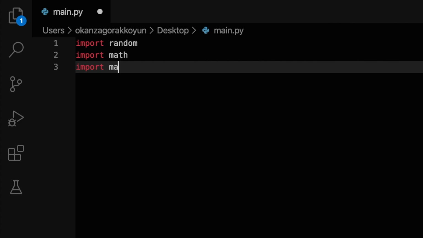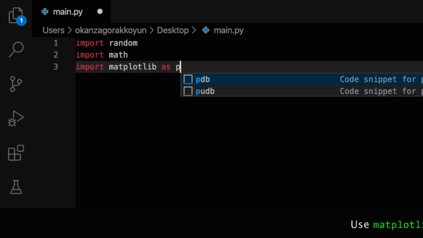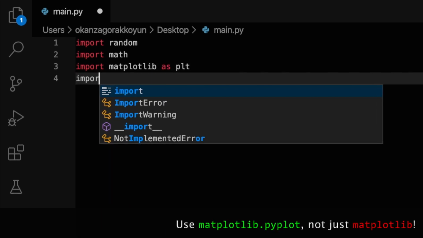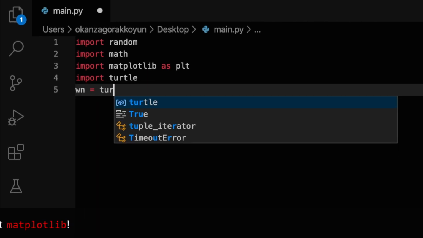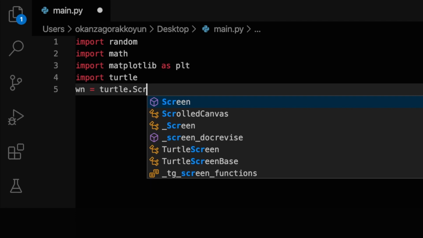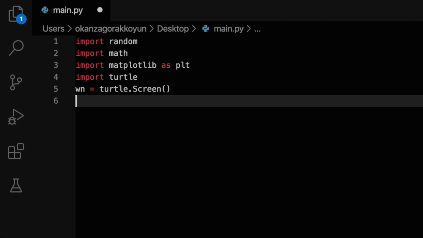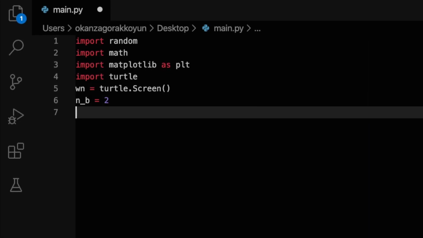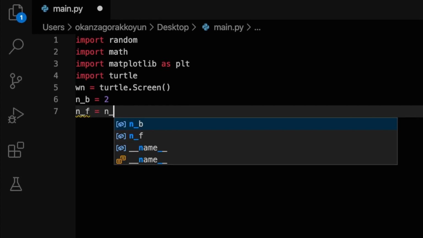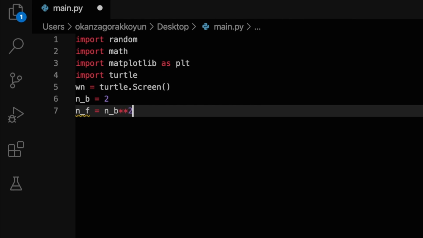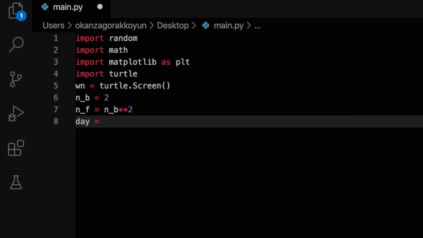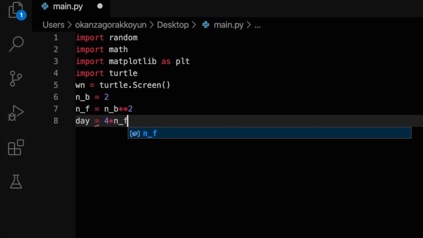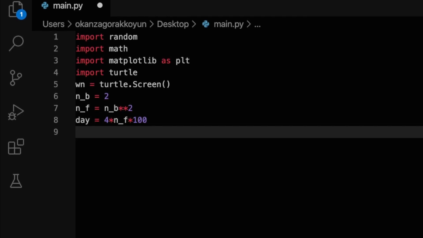We first import the random, math, matplotlib.pyplot, and turtle libraries for our simulation, all of which are almost always found in your computer. However, if you can't import any of these, you can use the pip command in your shell. You good? Okay. We create our simulation window wn using the screen command of turtle. Then we define a term n_b, the number of blocks per street in our simulation.